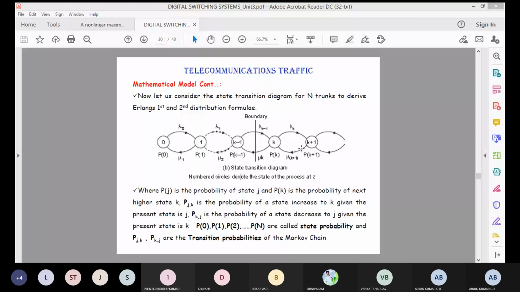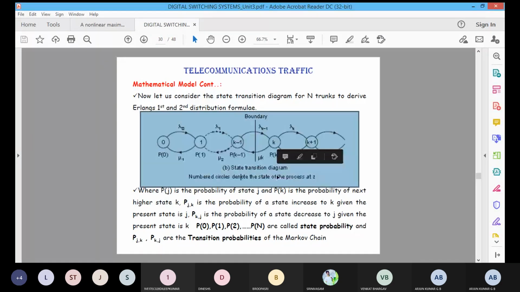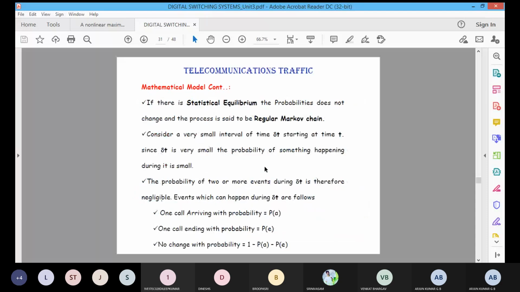Okay, then based on this one only, if there is a statistical equilibrium, the probability does not change and the process is said to be a regular Markov chain. Initially we are considering a very small time interval delta t. The starting time will be t, and since delta t is very small, we are considering the probability of something happening during this small time.